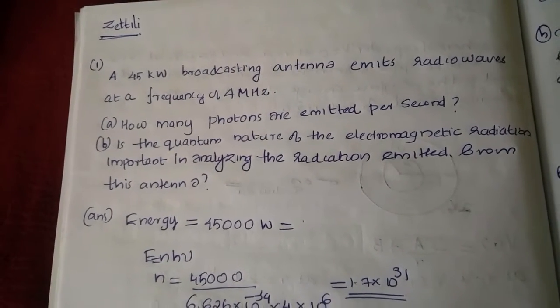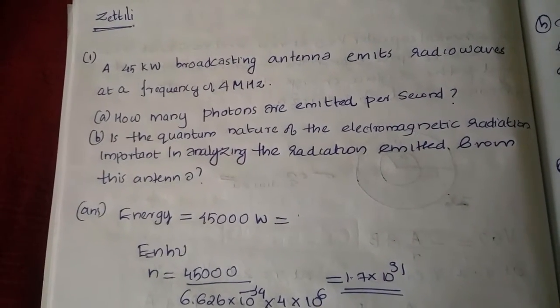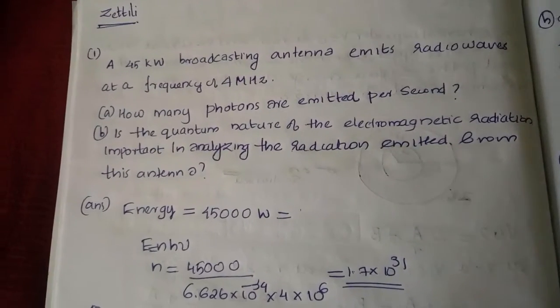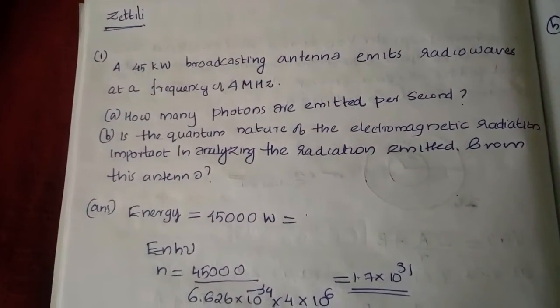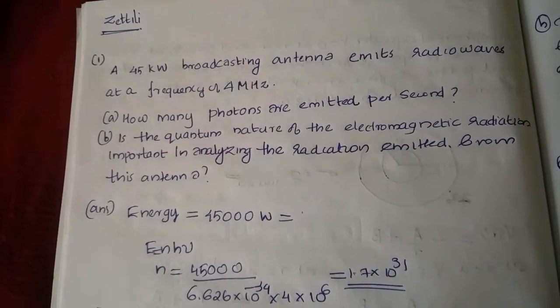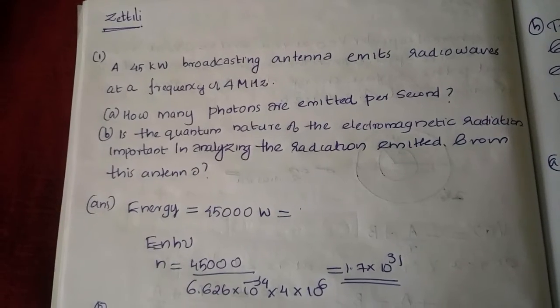Today we are going to discuss the problems in quantum mechanics. A 45 kilowatt broadcasting antenna emits radio waves at a frequency of 4 MHz. How many photons are emitted per second? Is the quantum nature of the electromagnetic radiation important in analyzing the radiation emitted from this antenna?